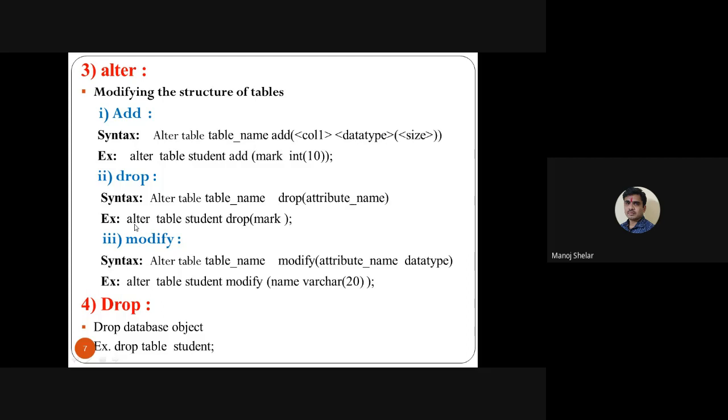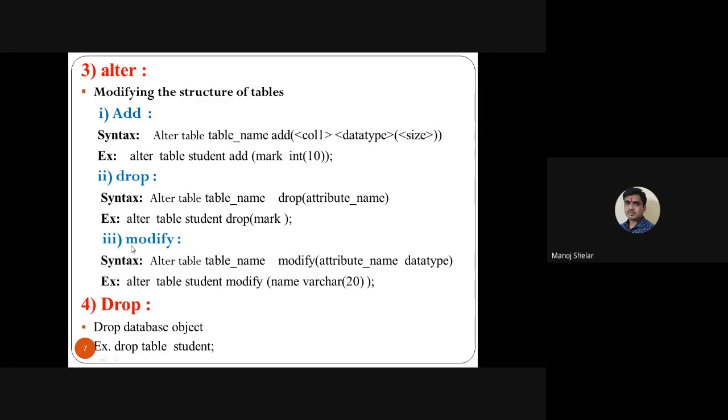So the command is alter table. Alter is a command, table is a keyword, student, then drop, and here directly specify the name of the attribute. So alter table student drop mark, directly specify any attribute, no problem. So here remove this attribute from the student table.